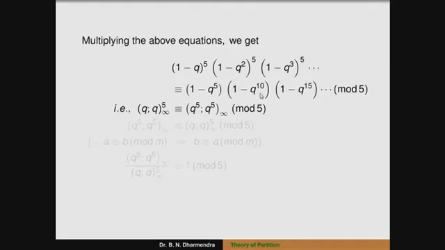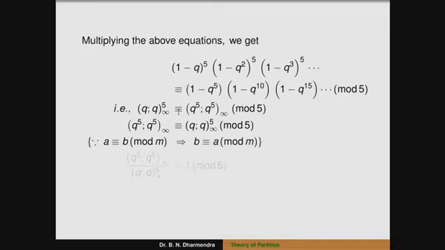By using the congruence equivalence relation, a is congruent to b modulo m if and only if b is congruent to a modulo m. So we interchange the terms of the RHS and LHS, that is q to the power of 5, q to the power of 5 infinity is congruent to q infinity whole to the power of 5 modulo 5.